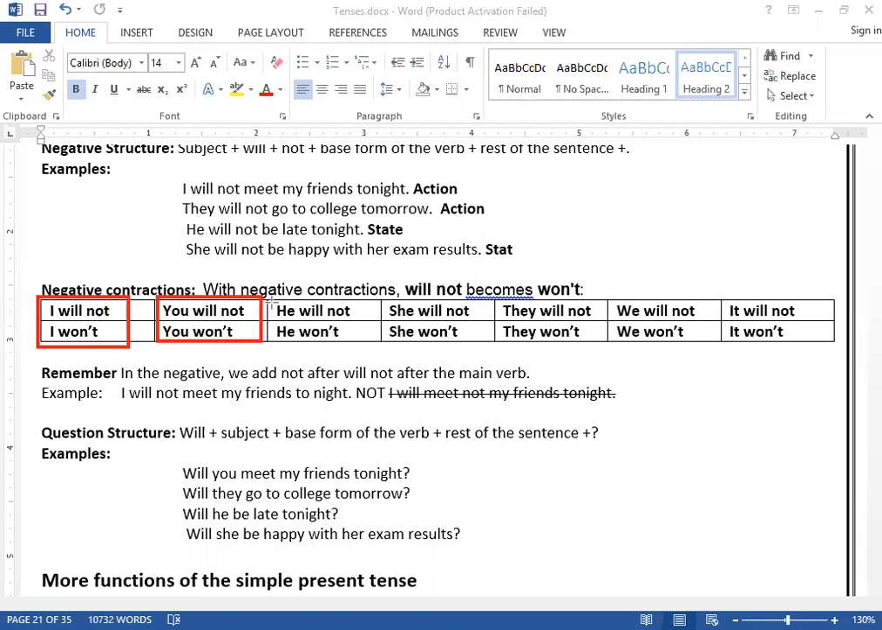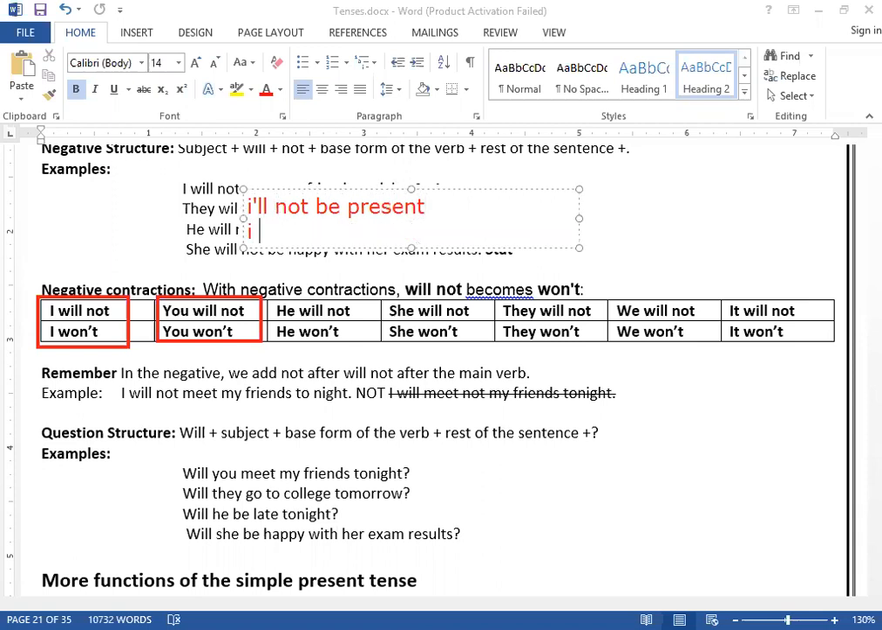You cannot go for double contractions. It will be wrong. Like if you write in this way, look, if I say I'll and then you put not like this, it's completely incorrect. So in a sentence, you can use only one contraction, not both at the same time. How can you say? Either you can say, I will not be present, suppose, or you can say, I won't be present. So you can use one contraction, not two at the same time.